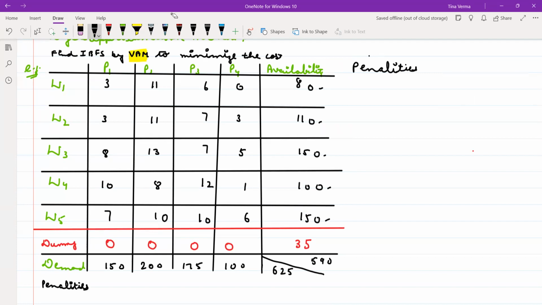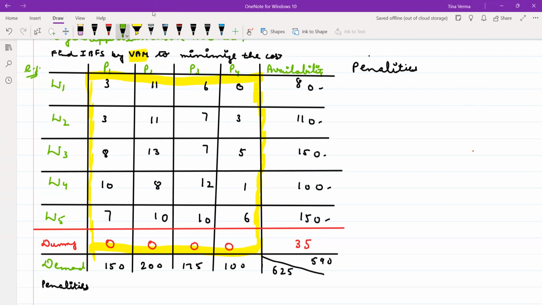How do you calculate the penalty? You find the minimum cost in the first row. What is the minimum element? Only from these entries, not availability and demand. Find the penalties corresponding to each row and column.